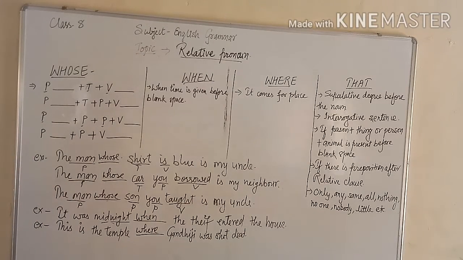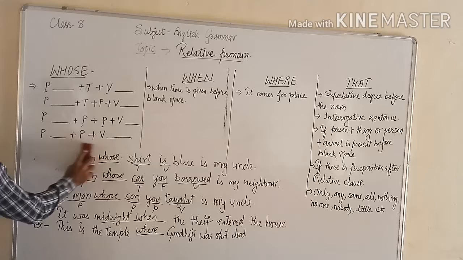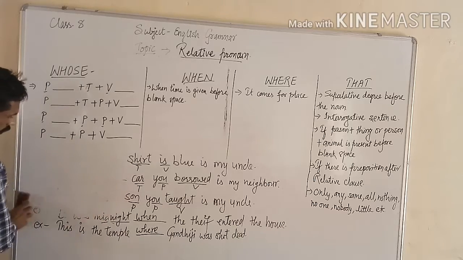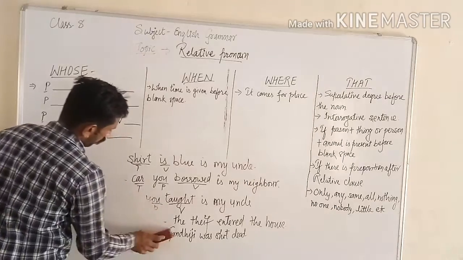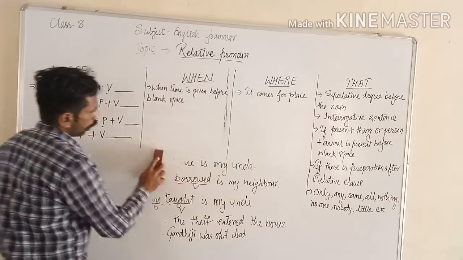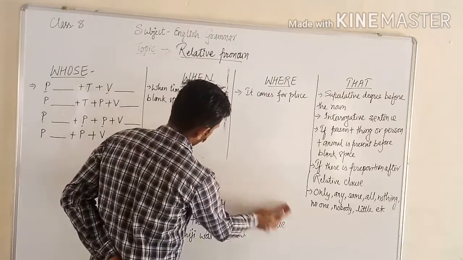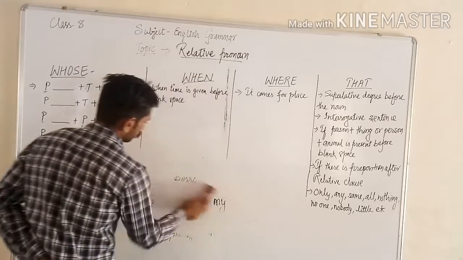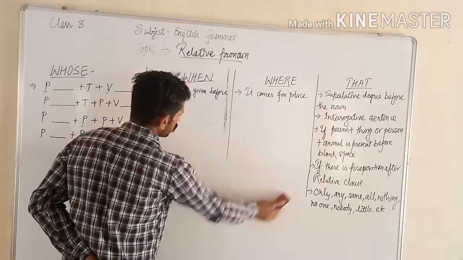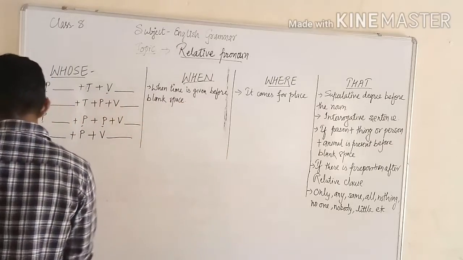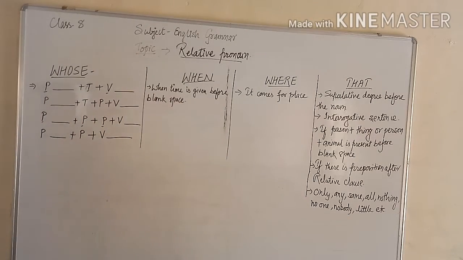Next one is that. That can be used in the place of who, whom, which. But there are some conditions that should be followed by us.